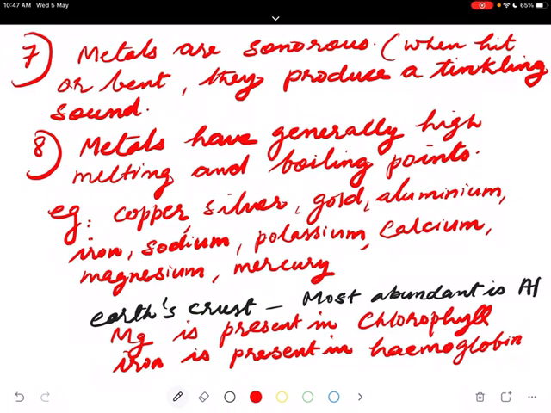So see the presence of metals in various fields. Magnesium is present in chlorophyll, so magnesium is required for our food. These plants are making food for us with the help of chlorophyll. Now, iron is a constituent of hemoglobin, and zinc is represented by Zn. Zinc is present in traces in the ores of certain elements.